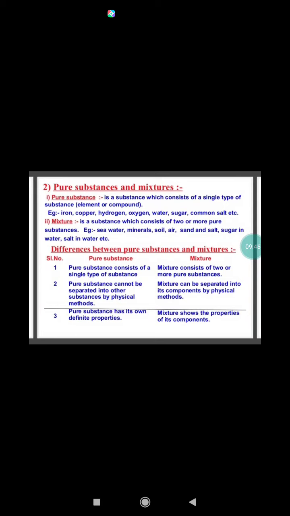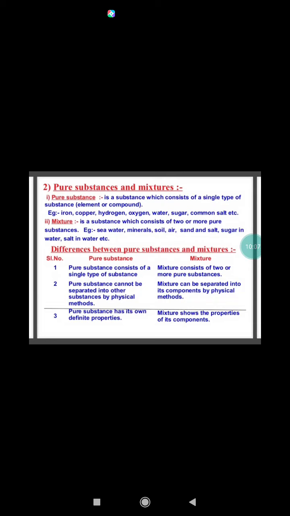Now, differences between a compound and a mixture. A compound is formed when two or more different elements combine chemically. A mixture is formed by simple physical mixing of two or more substances without a chemical reaction.